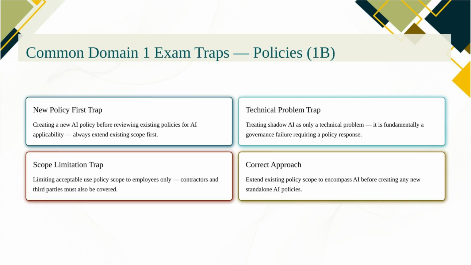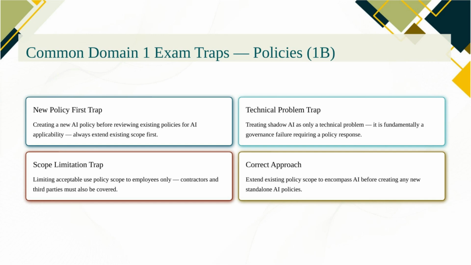For policy scenarios, here are the traps to avoid. Creating a new AI policy before reviewing whether existing policies already cover AI. That's inefficient and often incorrect. The first step is always to assess what exists and whether it can be extended. Shadow AI treated as a pure technology problem. It's a governance and policy failure, and the solution is policy and awareness, not just technical blocking.